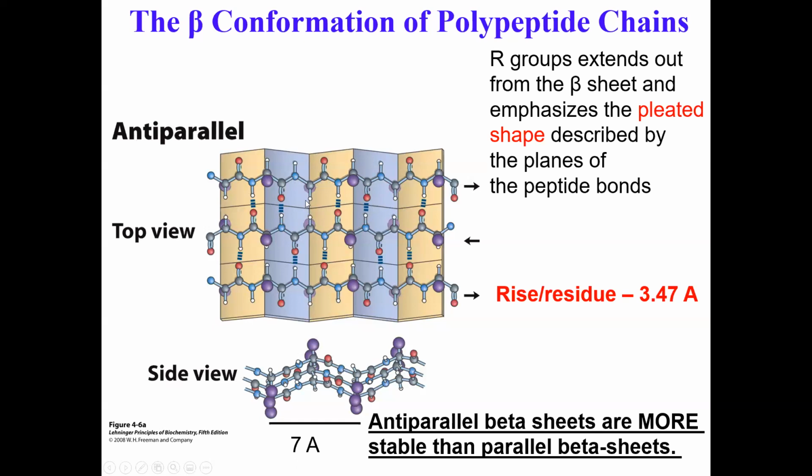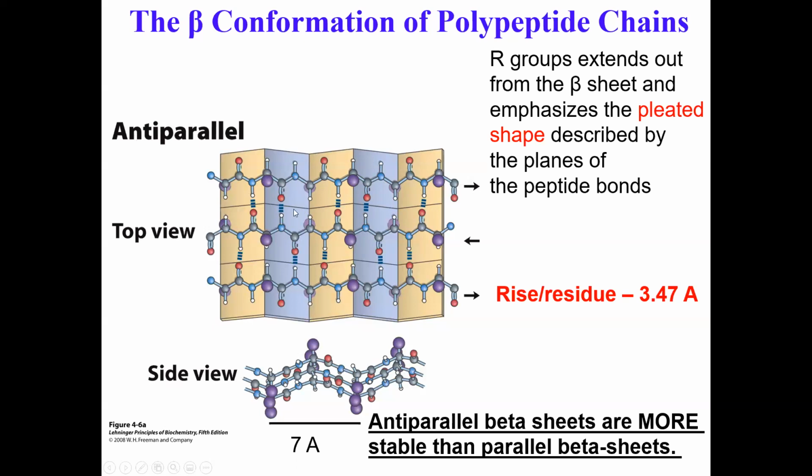So alternate 14, 10, 14, 10. Okay, that's what you see. Again, you count the number of participating atoms in this 10 ring structure. It's actually not a formal ring structure. But if you consider that hydrogen bond as a bond, then you can consider that a kind of pseudo ring structure. And this one is a 14 atom pseudo ring structure. So that's 14, 10, 14, 10.